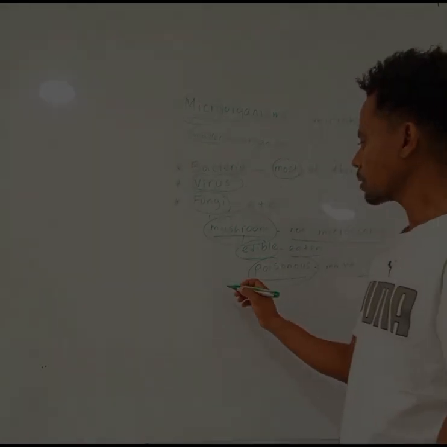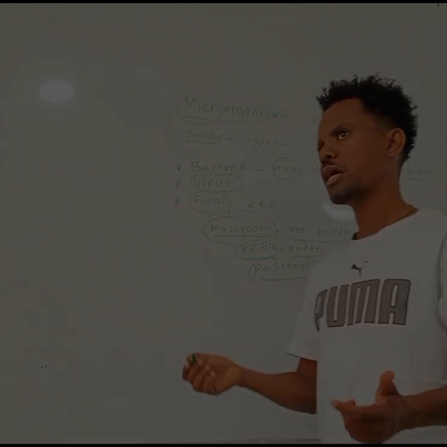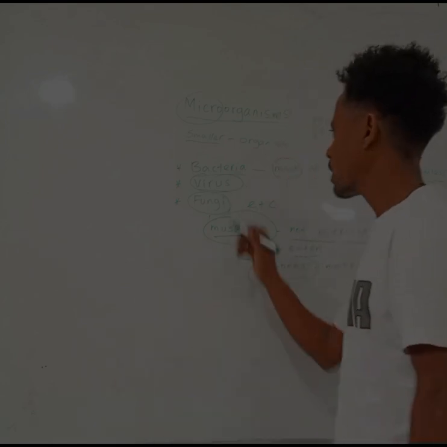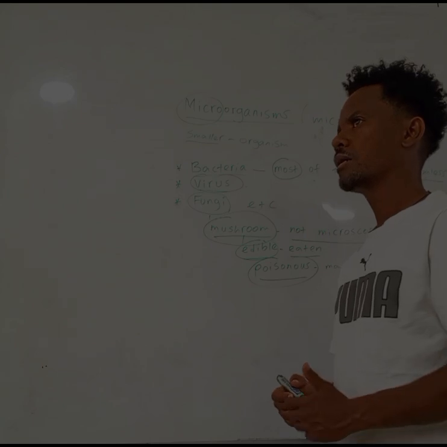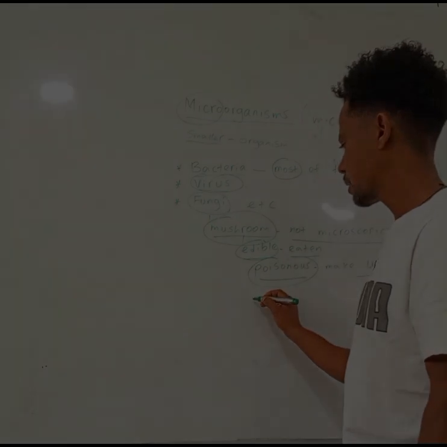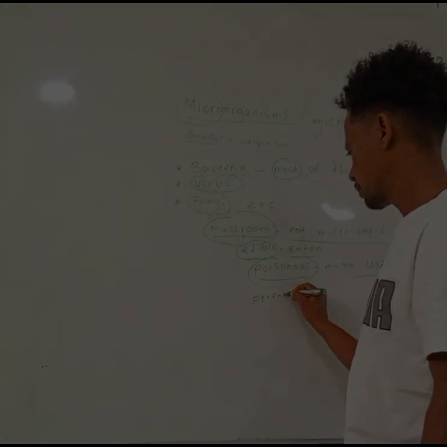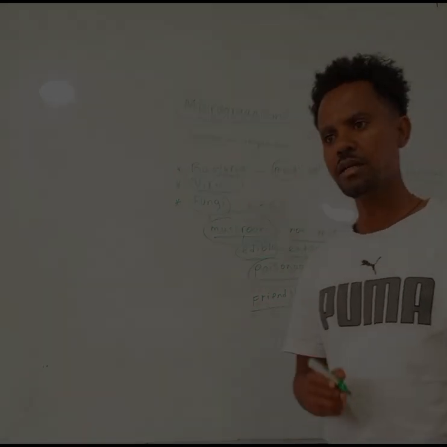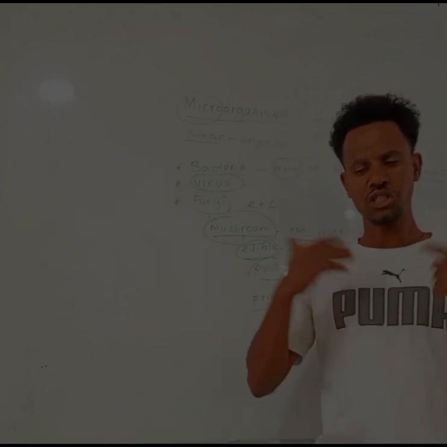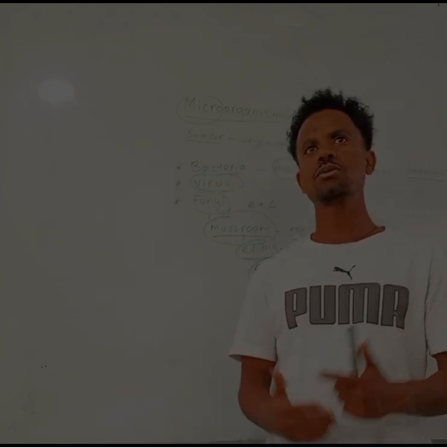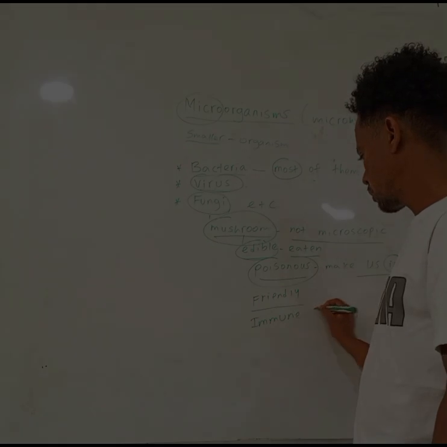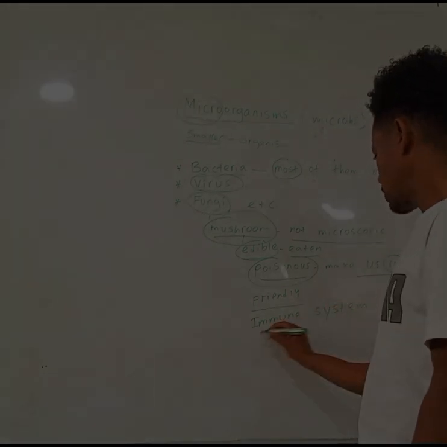The other thing, microorganisms have different ways to reproduce themselves. They have their way to live. But when you come to bacteria, there are some bacteria which live friendly with us. But there is a time those friendly bacteria change into harmful ones. That is when our body's immune system declines. What is the immune system?